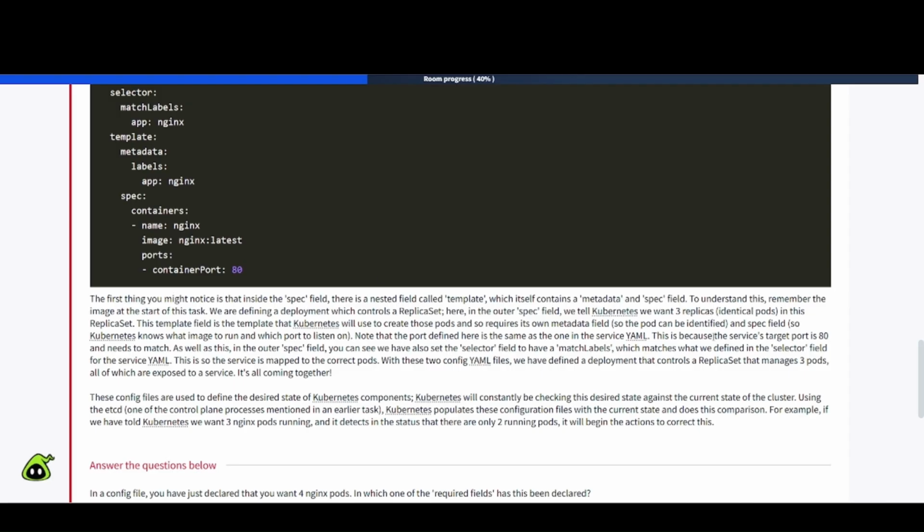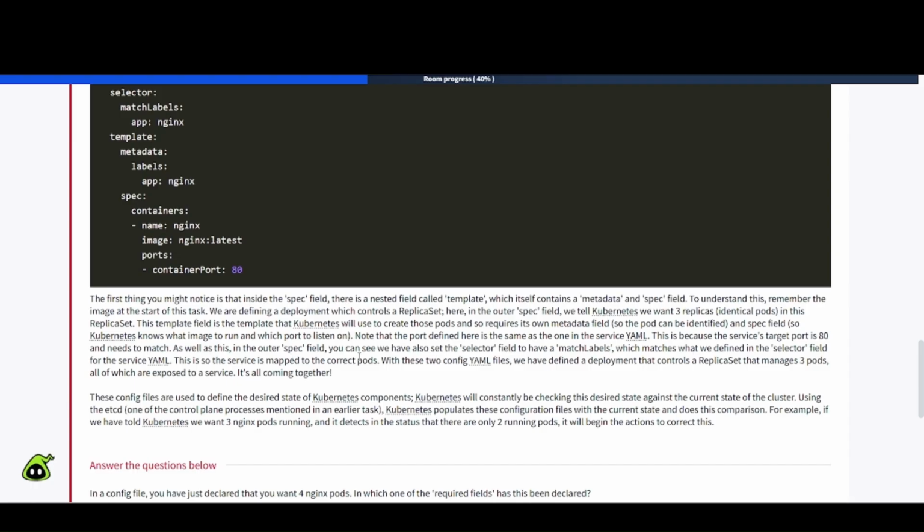In this replica set, this template field is the template that Kubernetes will use to create those pods, and so requires its own metadata field so the pod can be identified, and spec fields so Kubernetes knows what image to run and which port to listen on. Note that the port defined here is the same as the one in the service YAML. This is because the service's target port is 80 and needs to match.